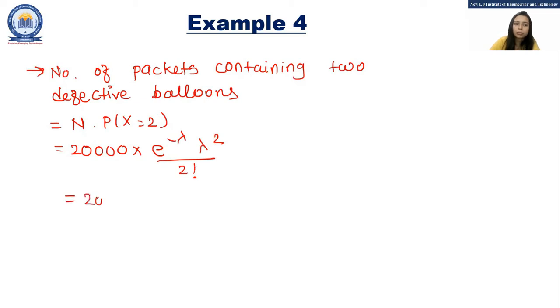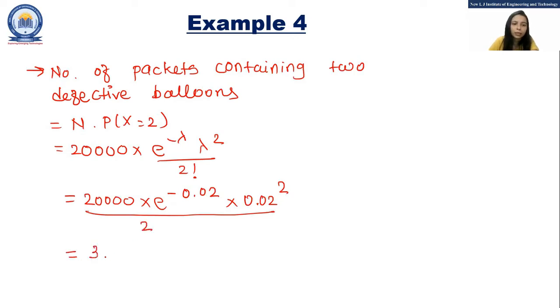That is equal to 20,000 into e raised to minus 0.02 into 0.02 square upon 2. That is equal to 3.92, so that is near to 4. So the expected number of packets containing two defective balloons is equal to 4.